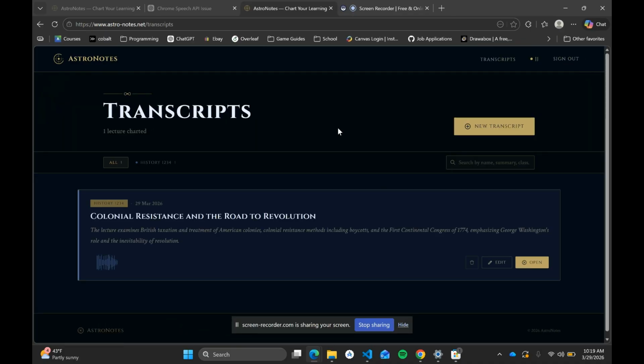And once we're logged in, we're going to see all of our transcripts that we have created. In the screen, you can filter by different classes you've taken, search through all the different transcripts that you have, and see a quick summary of them and their name. And all of the different resources that are created as a part of this tool are going to be saved here. So you'll be able to come back later and utilize them for future studying. But for now, we're going to make a new transcript.